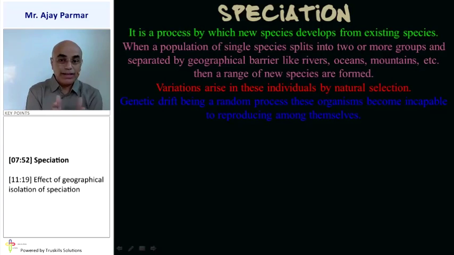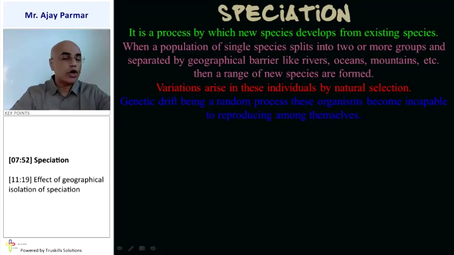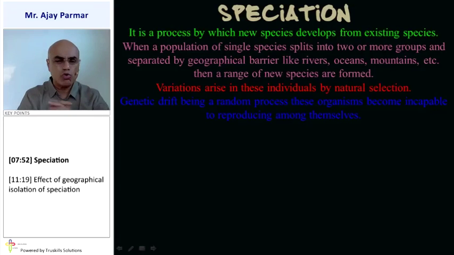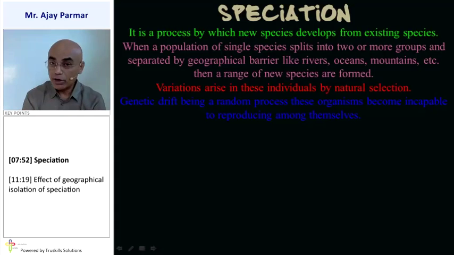They are separated by these barriers, and not only that, they themselves develop so many different characteristics that their genes are completely different. After, let me tell you, 10,000, 15,000 generations, the genetic drift takes place so randomly that these living organisms become completely different from each other.